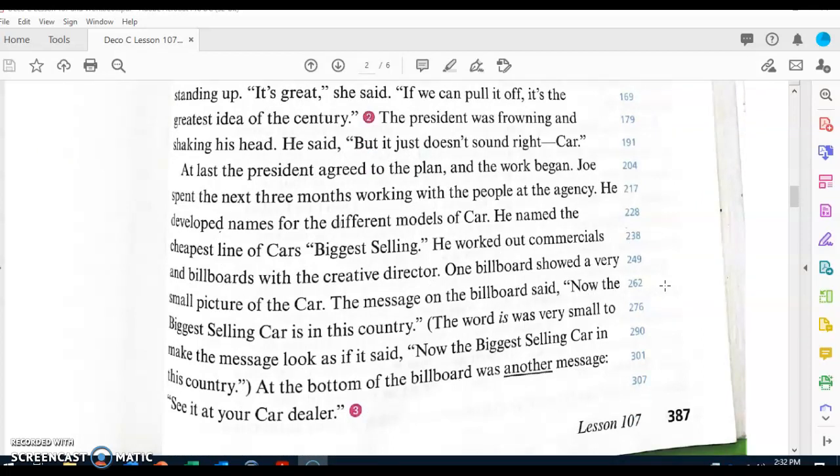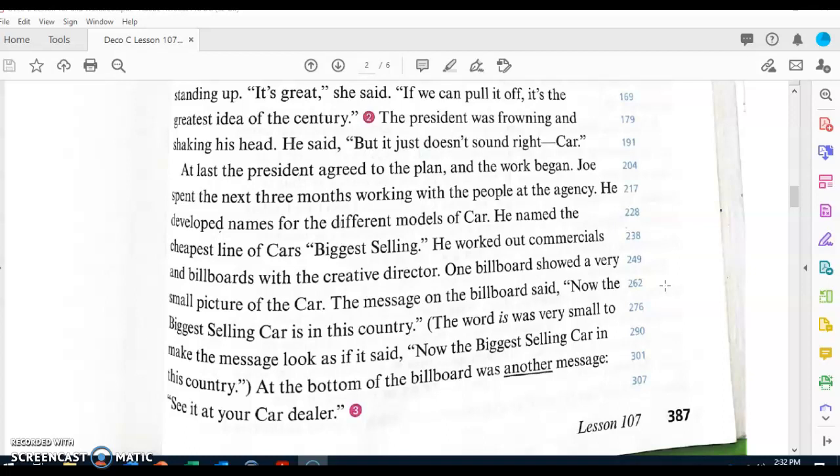The president was frowning and shaking his head. He said, but it just doesn't sound right. Car? At last the president agreed to the plan, and the work began. He spent the next 3 months working with the people at the agency. He developed names for the different models of car.